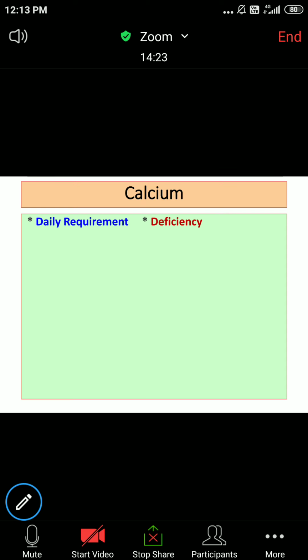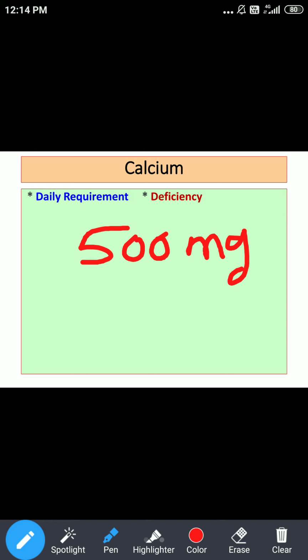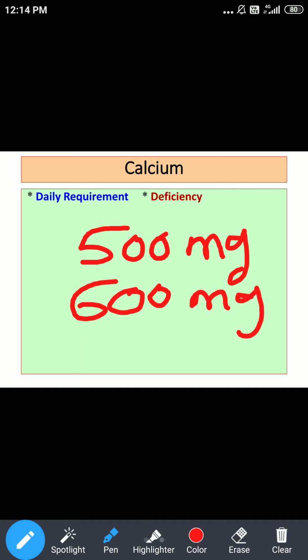Regarding the daily requirement of calcium for infants, we are talking about infants, it is 500 milligram per day. Since we are saying daily, this is per day. For adults and children, it is the same, that is 600 milligram. But the boys and girls between 10 to 17 years, or we can say teenagers or adolescents, have an increased demand of calcium. This is about 800 milligram per day.